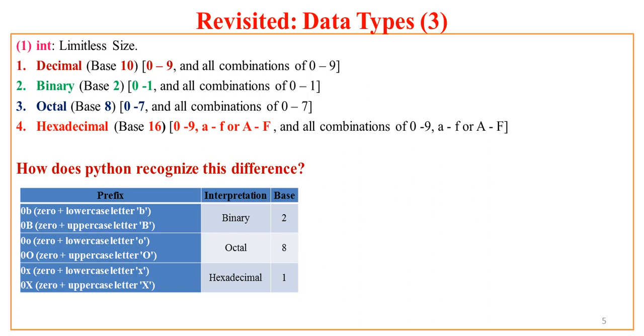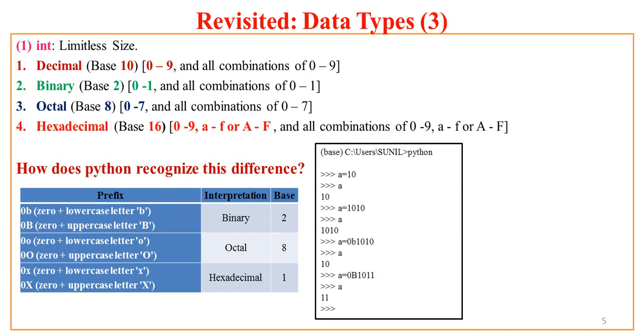And same is the case with the hexadecimal. The only thing is you have to specify 0 followed by either lowercase x or uppercase X, and then whatever number you specify as a combination of 0 to 9, a to f lowercase, A to F uppercase. Now let us see this.